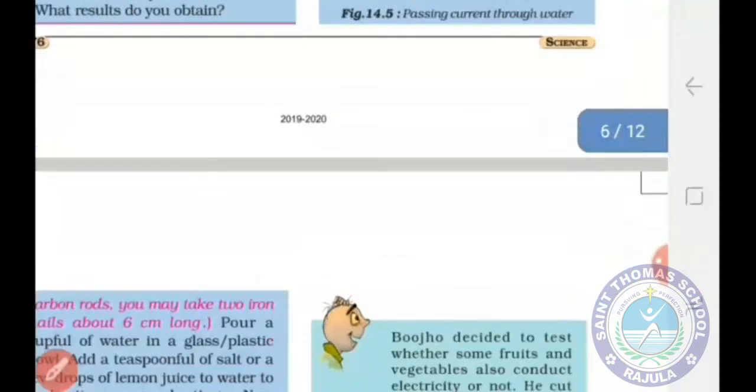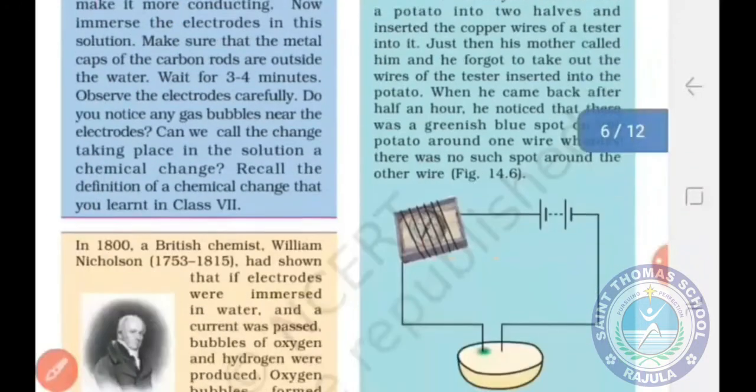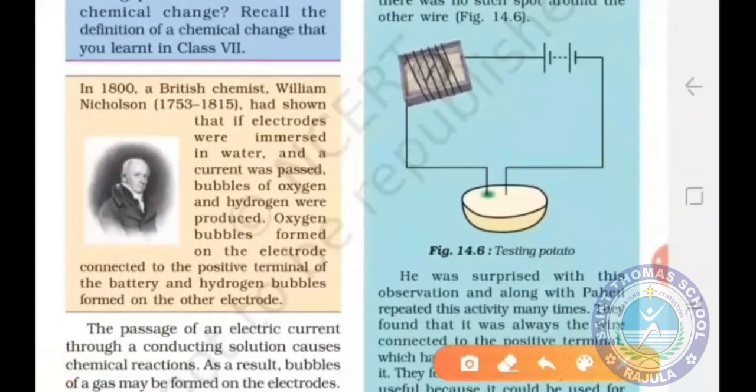Okay, students. Whatever I described is given in this box. Now let us see the next box. A British chemist, William Nicholson, had shown that if electrodes were immersed in water and current was passed, then bubbles of oxygen and hydrogen were produced.